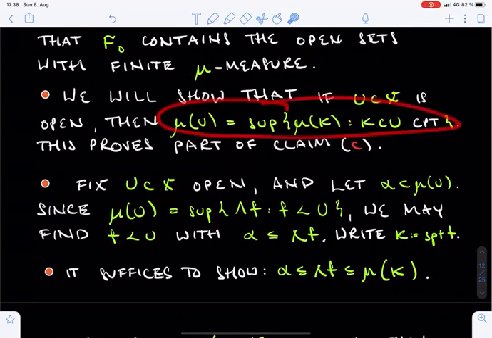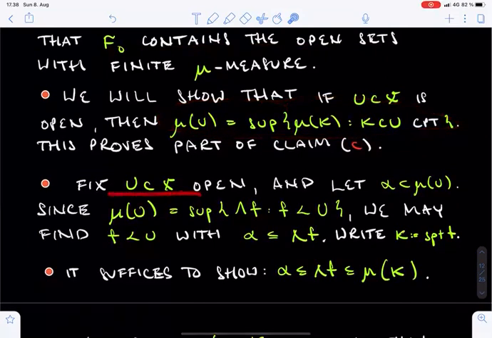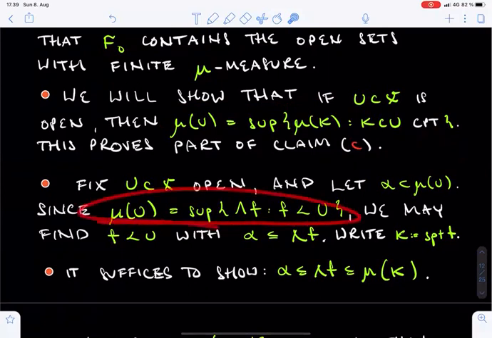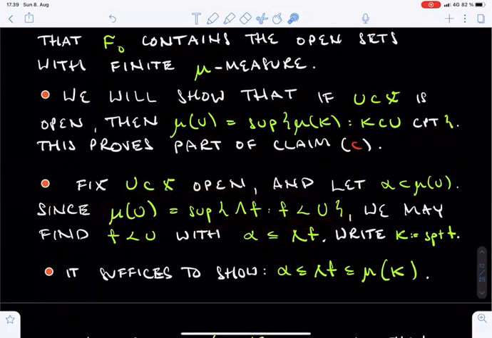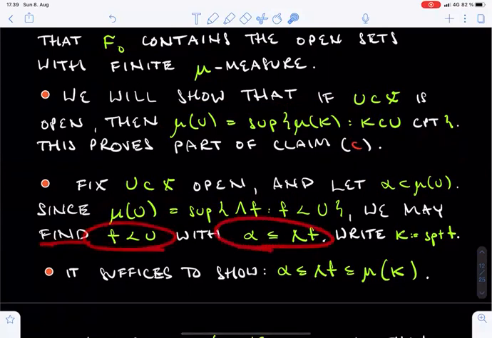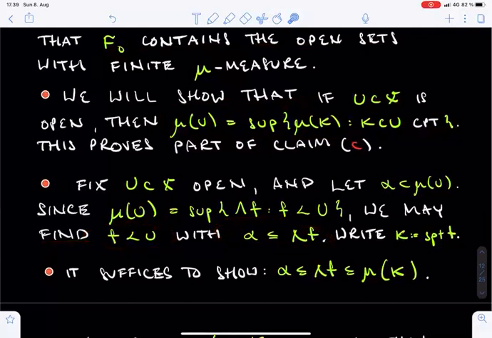Let's then prove the inner regularity of open sets. Fix an open set U and a real number α, which is strictly smaller than μ of U. If μ of U is 0, this parameter α might even be negative. Now, by definition, μ of U equals the supremum of the values λ(f), where f ranges over the functions dominated by U. It follows that we may find and fix some continuous function f, which is dominated by U, and such that α is smaller than λ(f). Let's write K for the compact support of f.